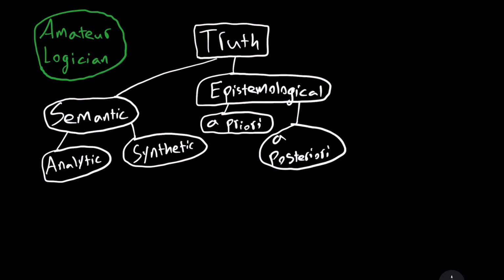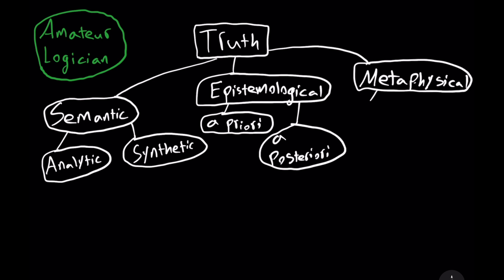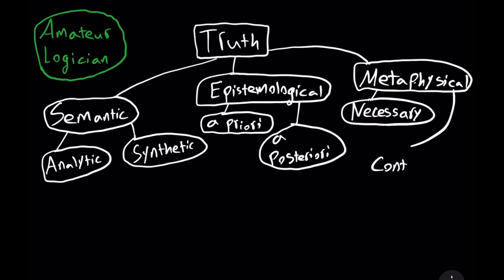Now, what about a posteriori truths? Here, indeed, we need relevant experiences. How do we know that the Earth has one natural satellite, namely the Moon? Clearly, we have to take a look and observe. Or how do we know that there are 7 continents? So we have an a posteriori truth. We need experience. And finally, we have metaphysical truths. On the one hand, we have necessary truths, and on the other hand, we have contingent truths.